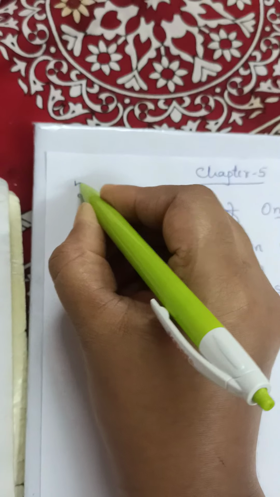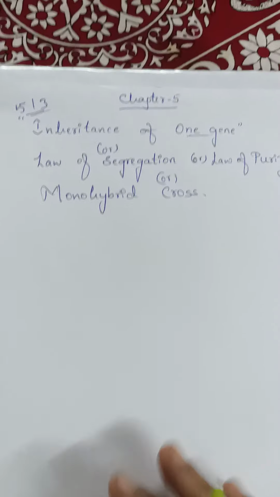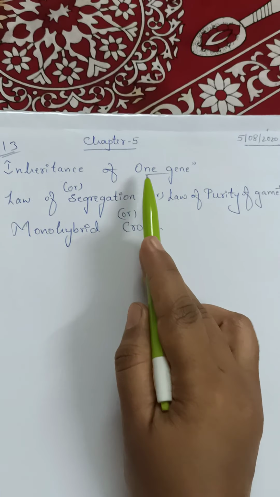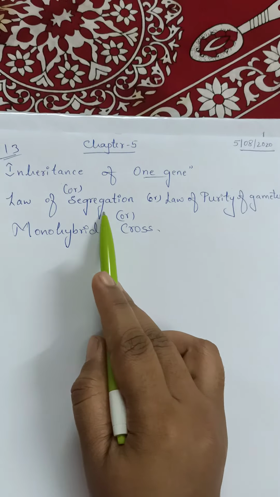Now coming to the main topic of the chapter and very important expected question for 5, sometimes for 3 mark, that is inheritance of one gene, or that is also called as law of segregation or law of purity of gametes or monohybrid cross. So this is very important. There are 4 names for the experiment.